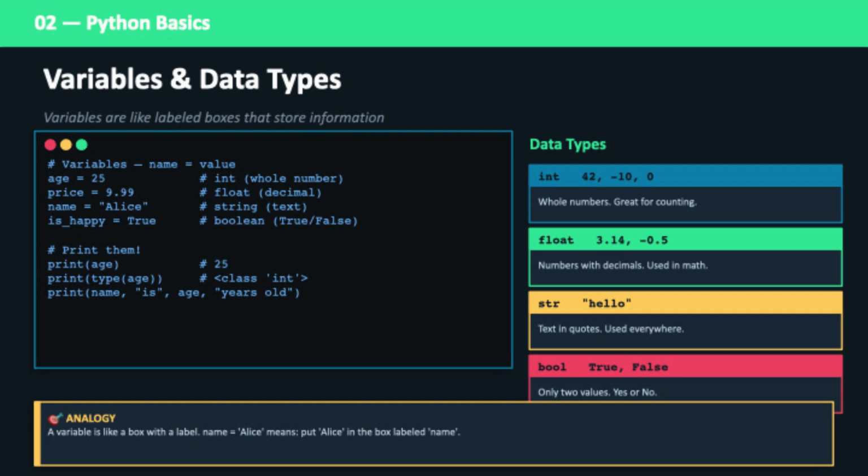Every program works with data, and variables are how we store it. Think of them as containers for information: numbers, text, or true, false values. Understanding this is like learning how to store and manage information in your program.